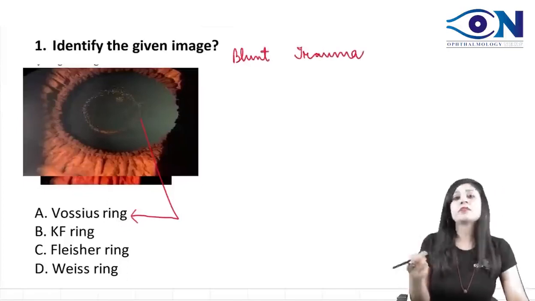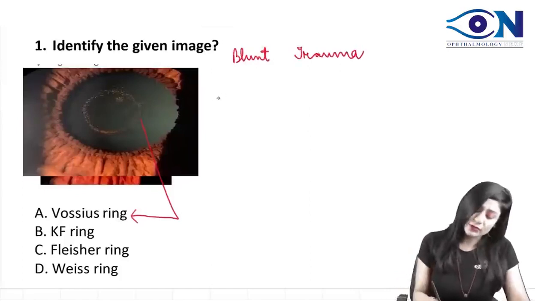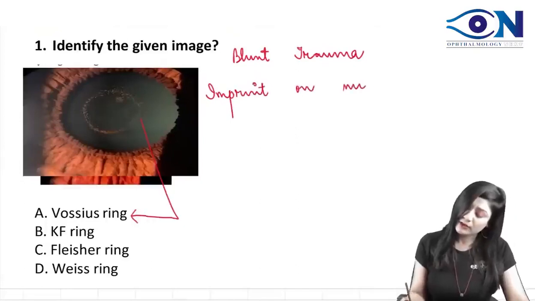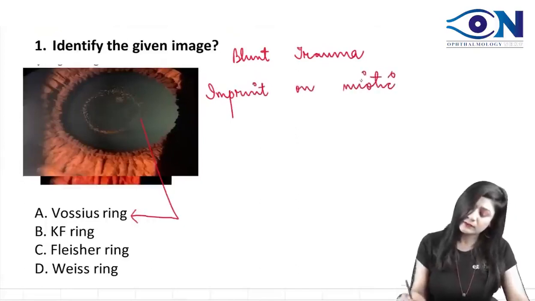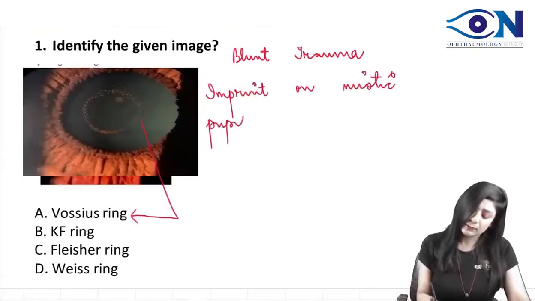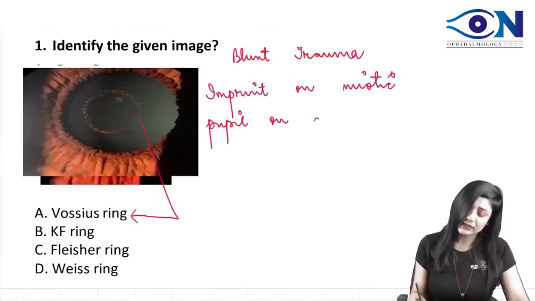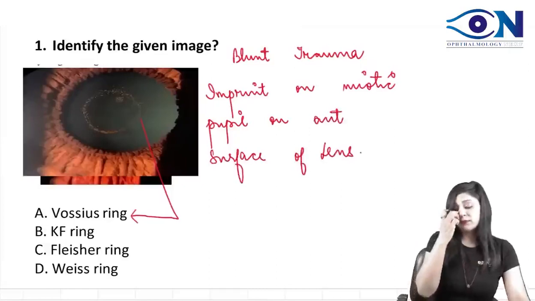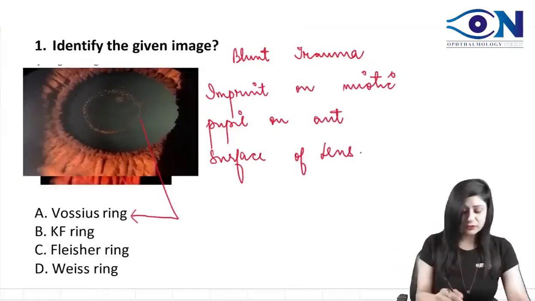And what is it? It is actually the imprint of the miotic pupil on the anterior surface of the lens. This imprint is called the Vossius ring.